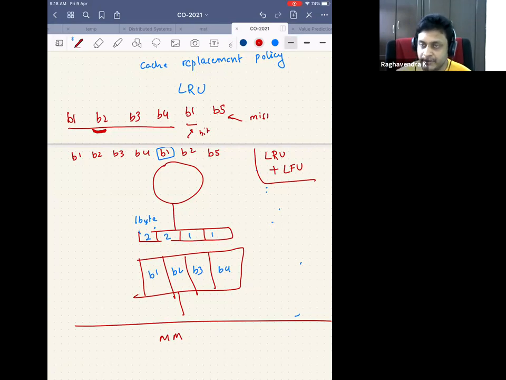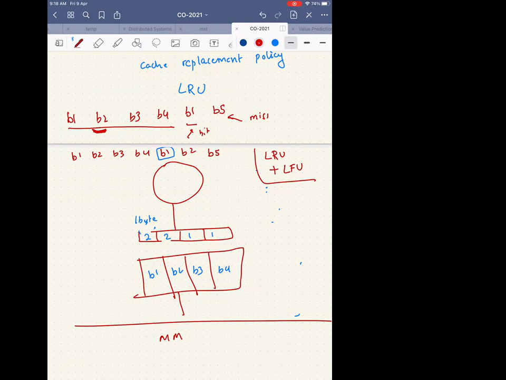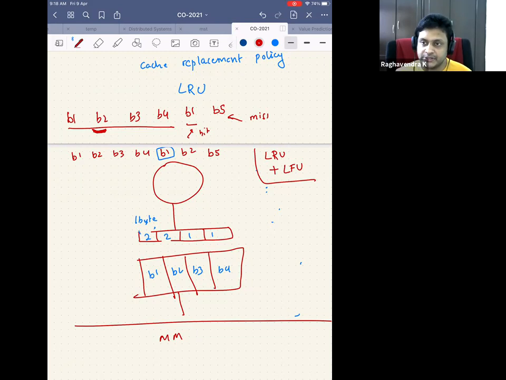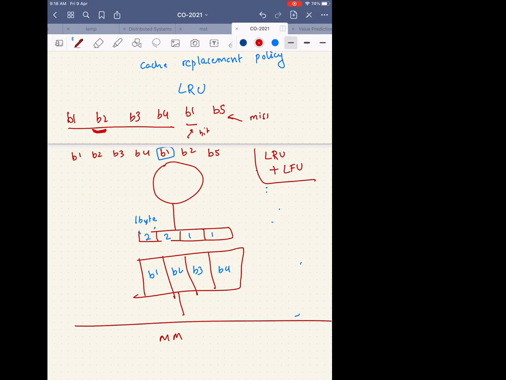So let's say all the counter values have reached 256. Then what happens? Do you need to know the total number of times something has been used, or you just need to know which is more than which? How do you know which is more than which? Every time you use something, you're incrementing it, right? So instead of